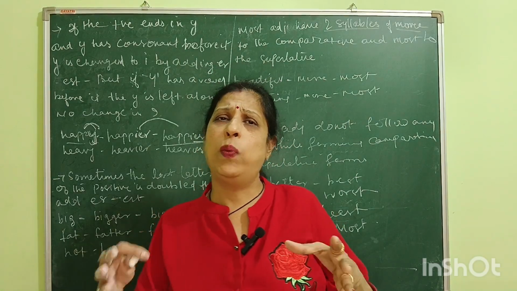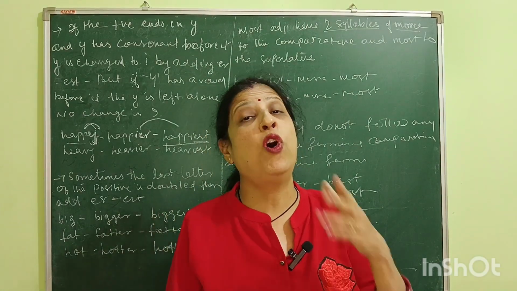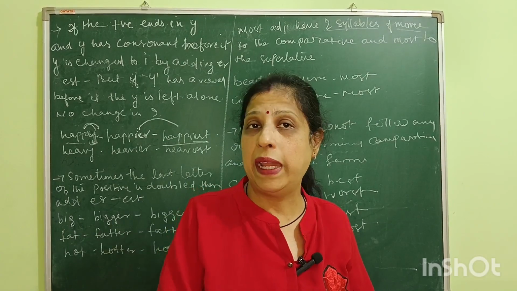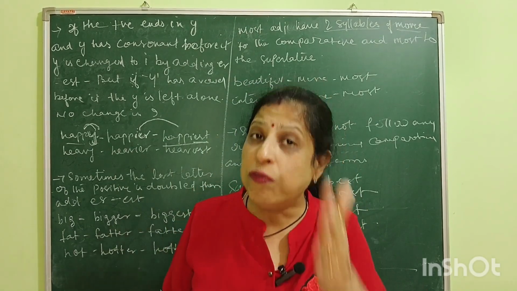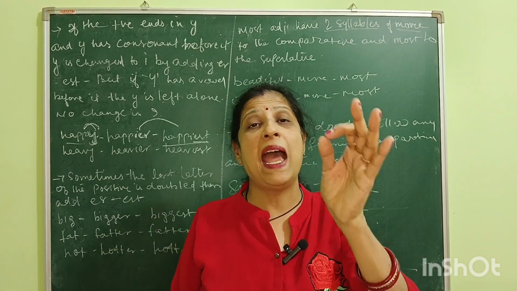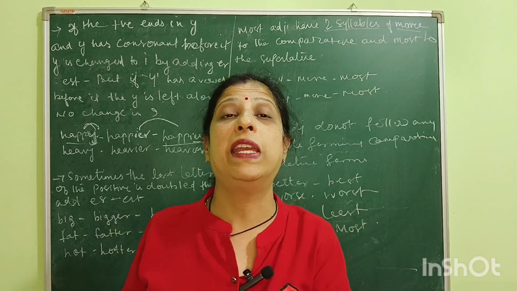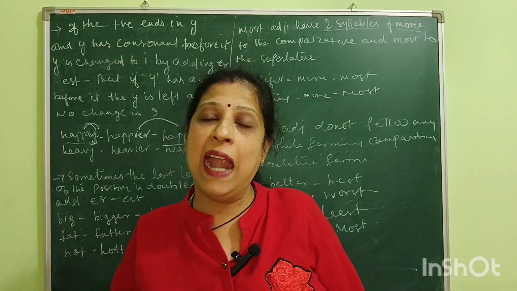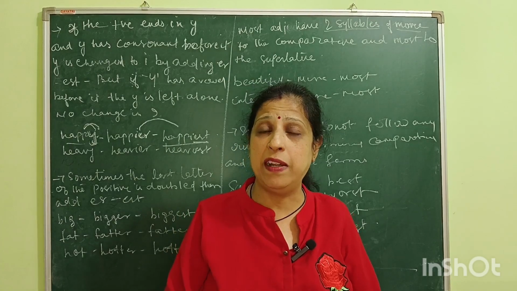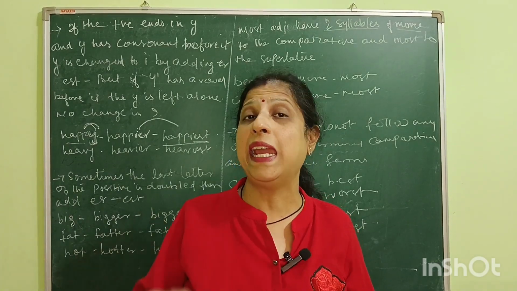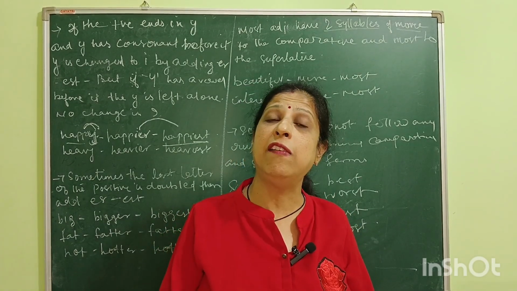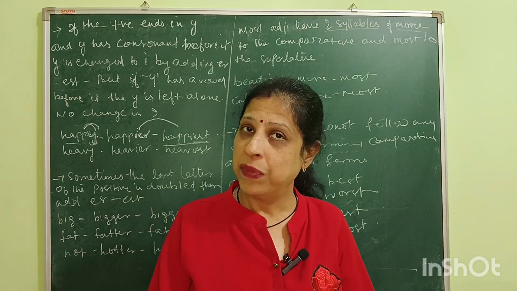When there is a consonant before the alphabet Y, we simply remove that Y and use I instead, adding ER to make the comparative and EST to make the superlative.